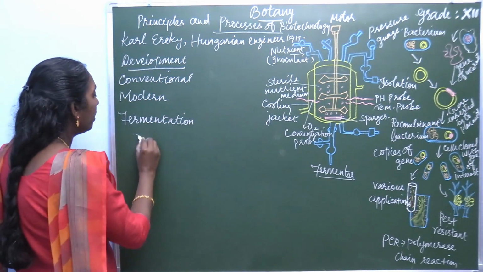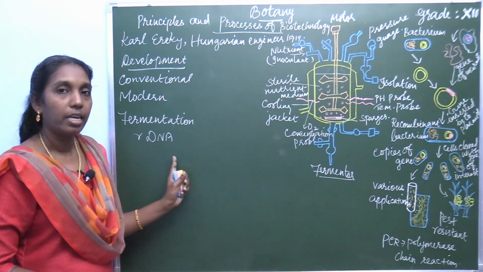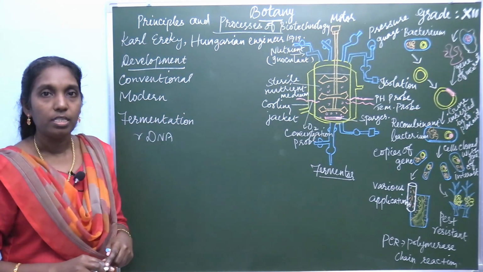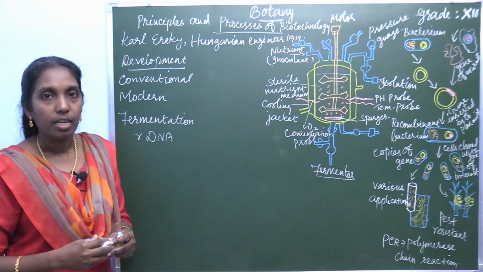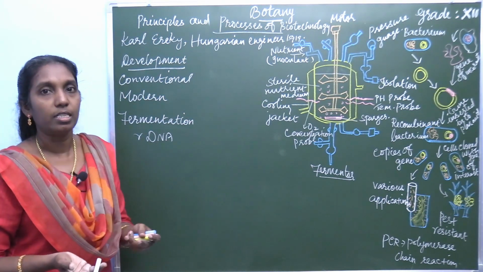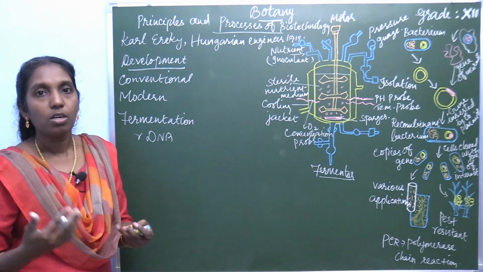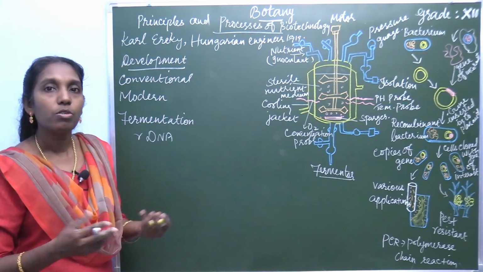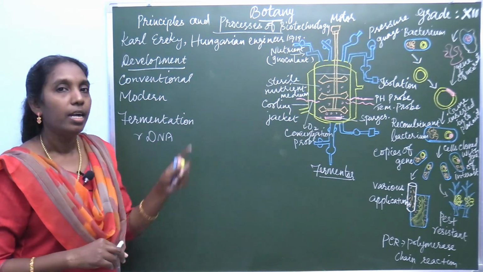This is rDNA, recombinant DNA technology, one of the main features of the modern method. The second feature is the ownership of the product. When they produce a product by recombinant DNA technology, a new variety or new product can be produced. So the feature is the ownership of the products and their social impact. These two features come under modern development.